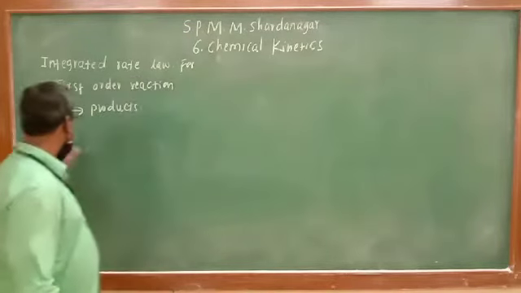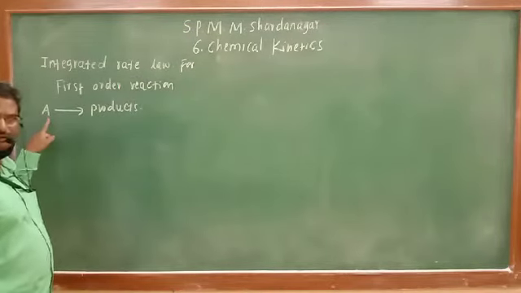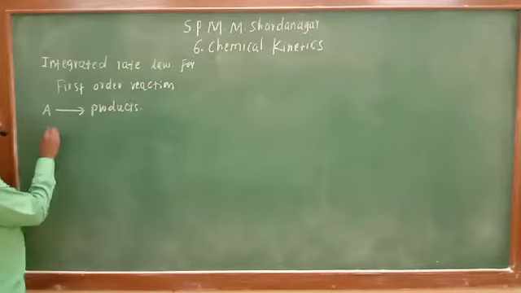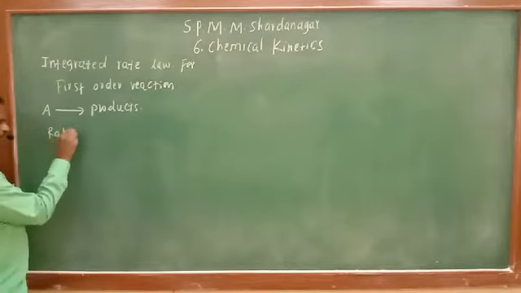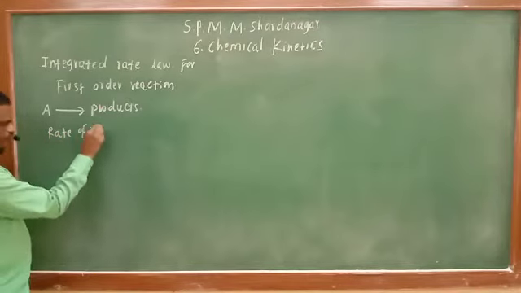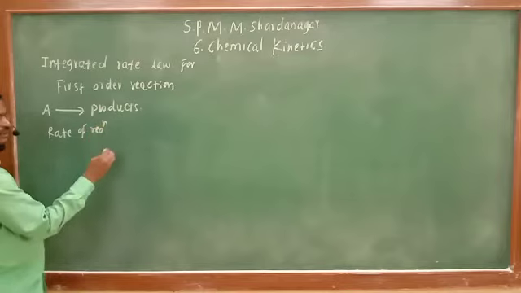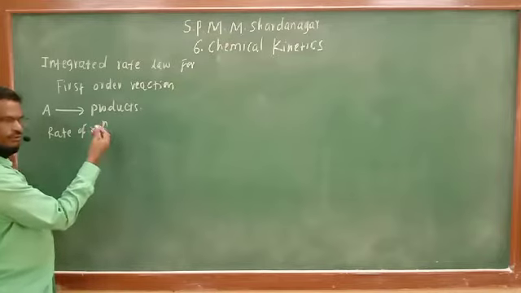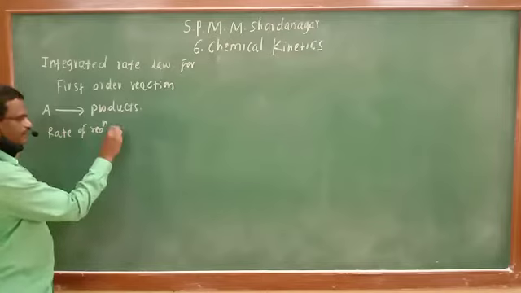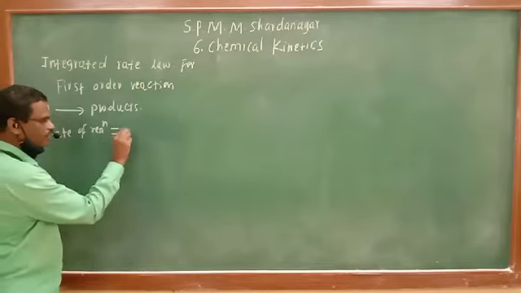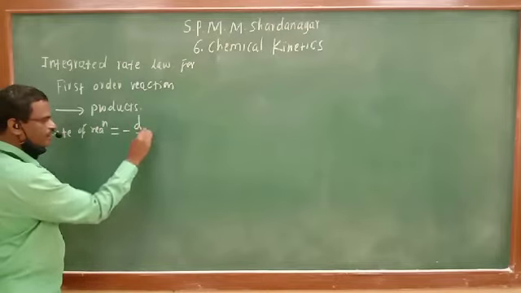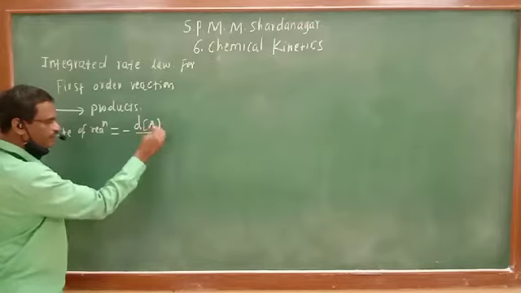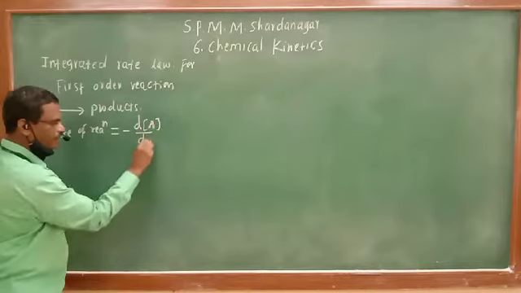So what is the reactant here? A is the reactant. So here the rate of reaction is directly proportional to concentration of the reactant, and it is equal to minus d concentration of A divided by dt.